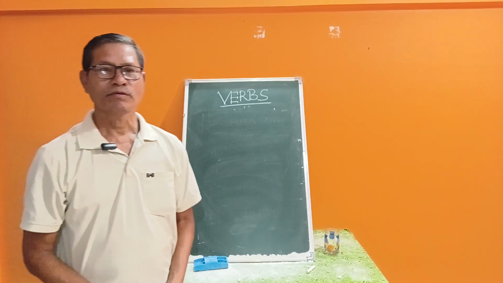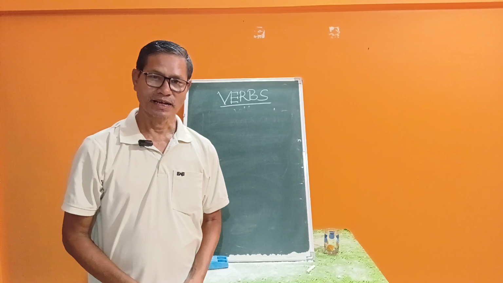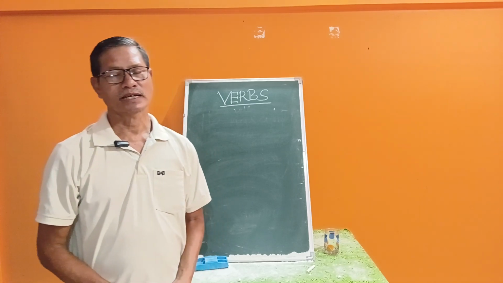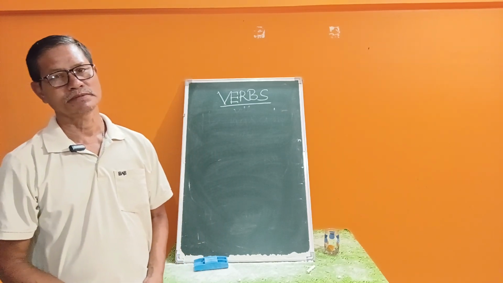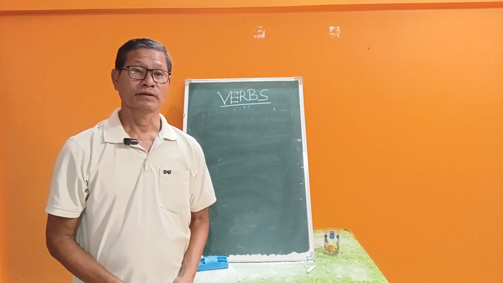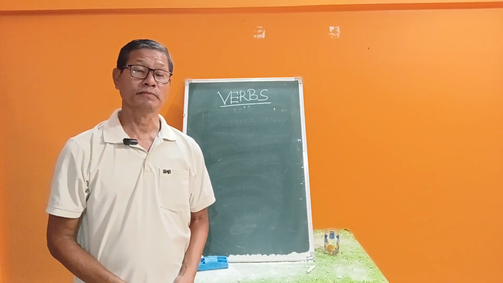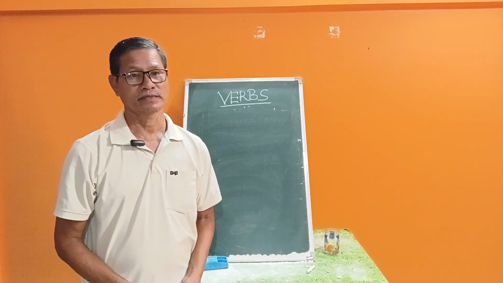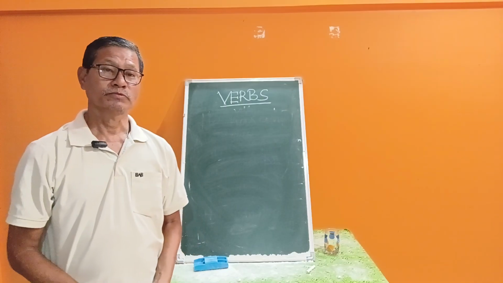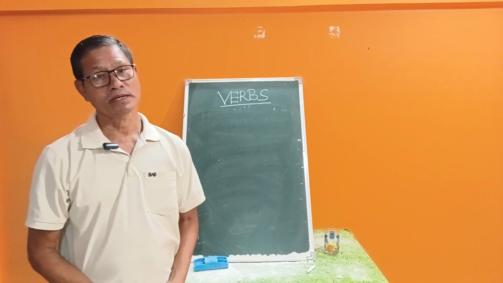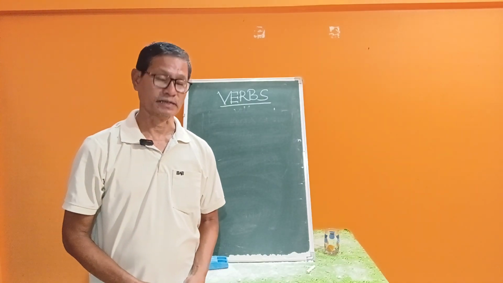Now we have to know what the helping verb is. We discussed it in the previous video. We have to know the uses of helping verbs as per tense and person.